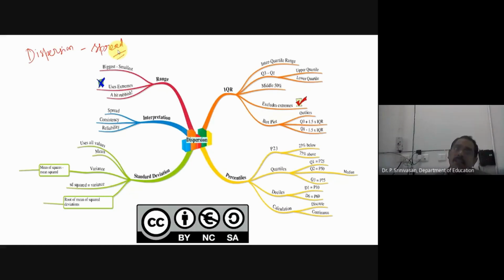The last category of statistics told about the central portion of the data, like mean, median, and mode. Now we are going to look into how much the scores are spread, how much distance there is between the lowest and highest score, how far it is spread. That we call measures of dispersion.